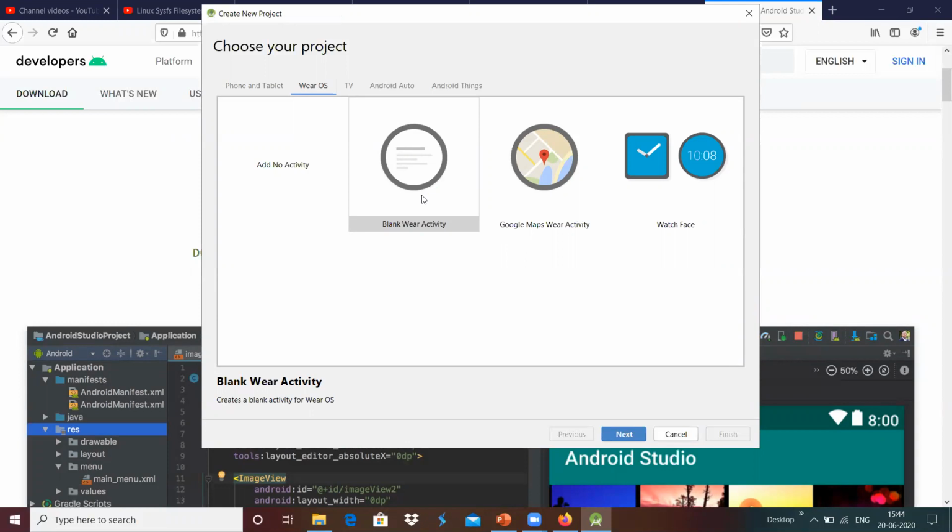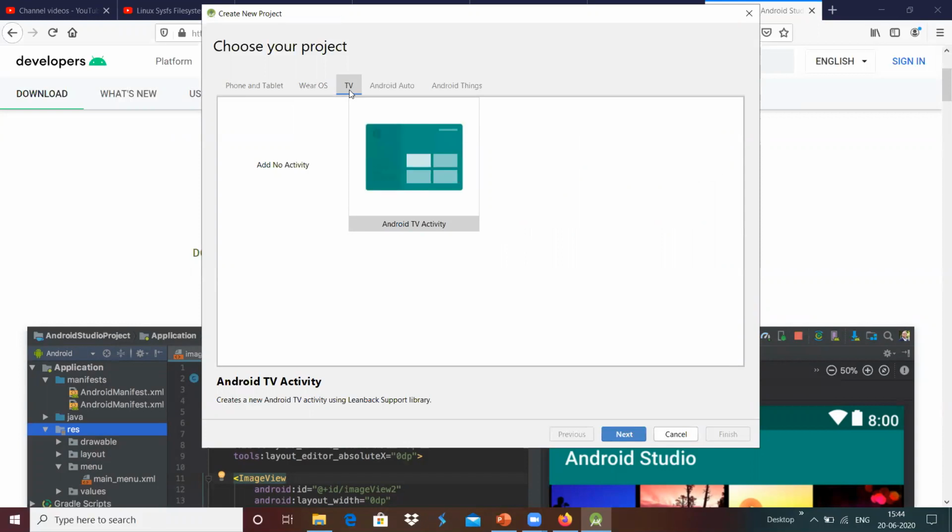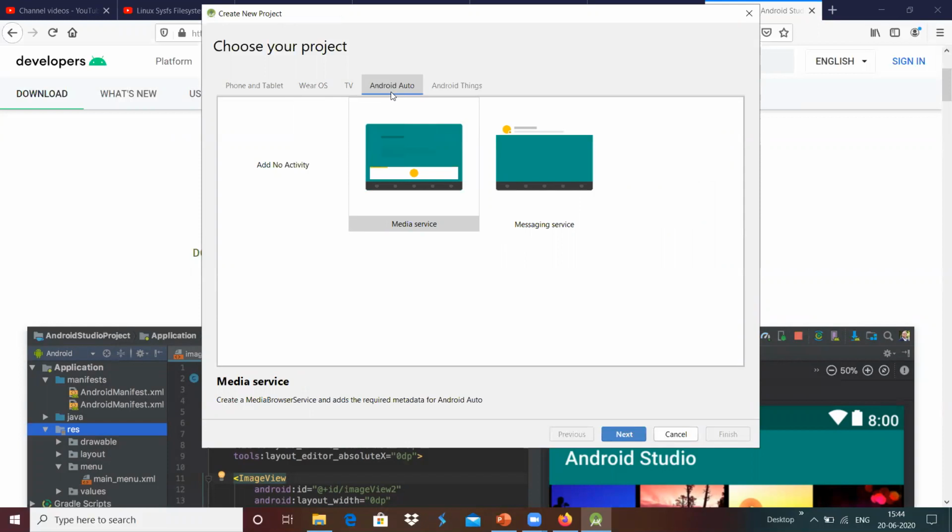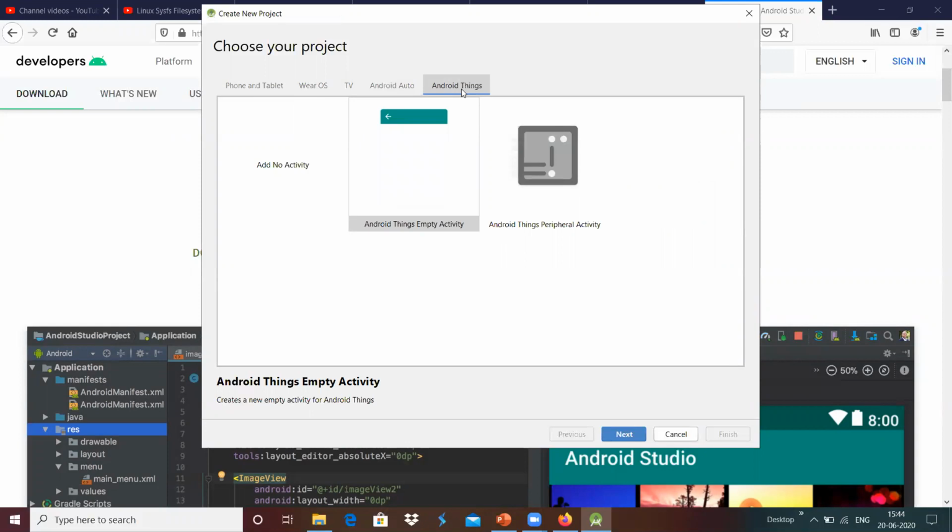We have TV, which is Android TV televisions, and Android Auto, which is Android automotive infotainment systems. And we have Android Things, which is Android Internet of Things based applications or activity that we want to create.